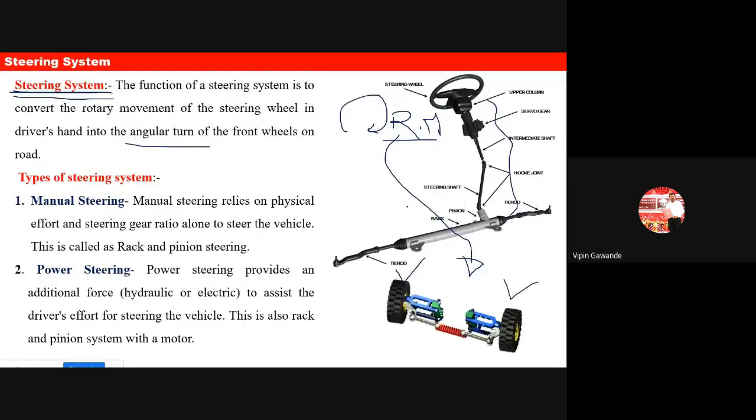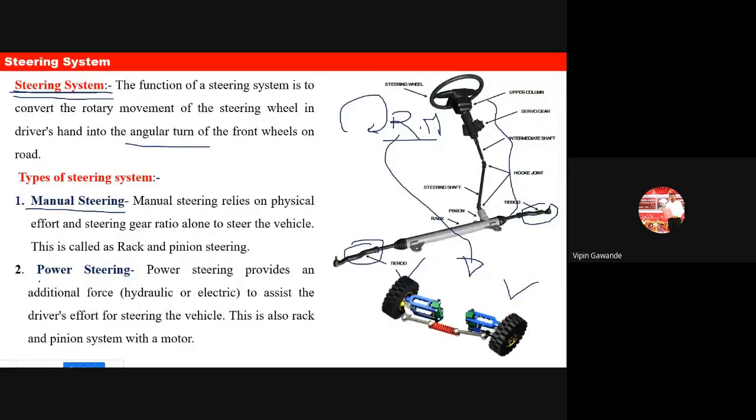So we have this type of joint. This is the most important part, called the tie rod. When we turn the vehicle, when we rotate the steering wheel, this tie rod gets turned, and we get the angular turn on the wheels. There are two types of steering system. One is called manual steering, where we apply human effort, and we require more effort while turning the wheel.